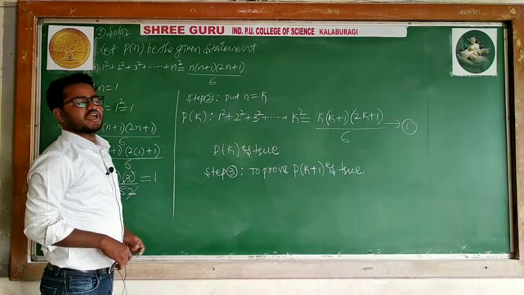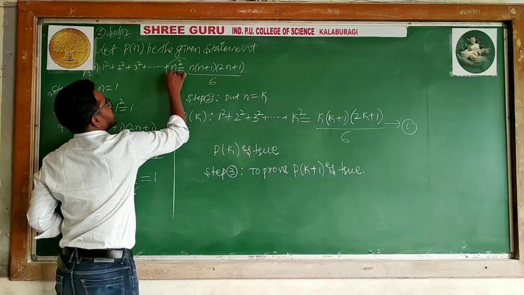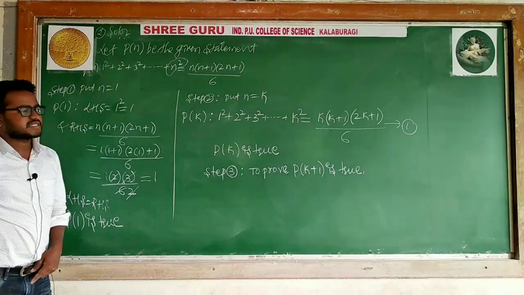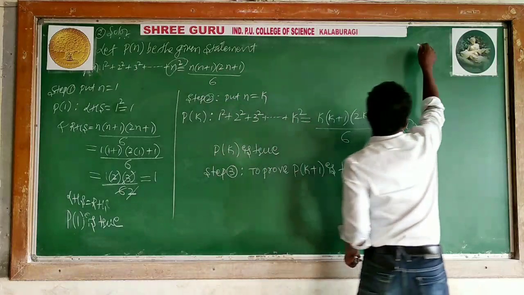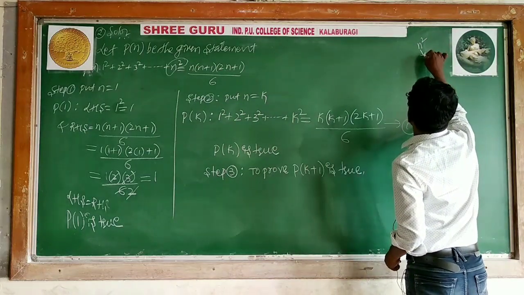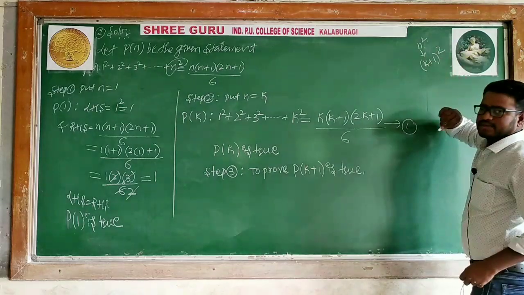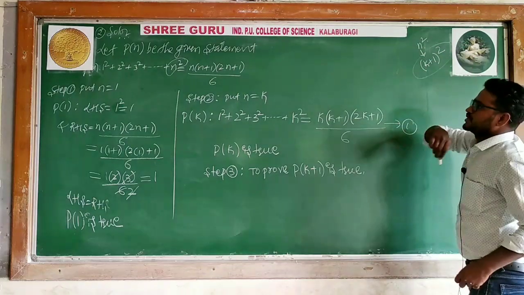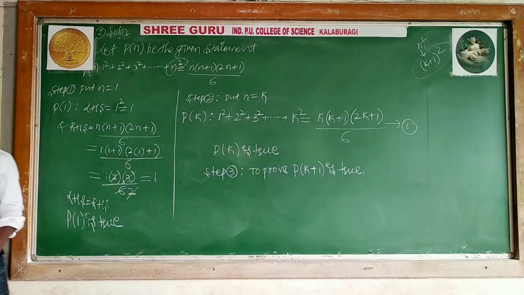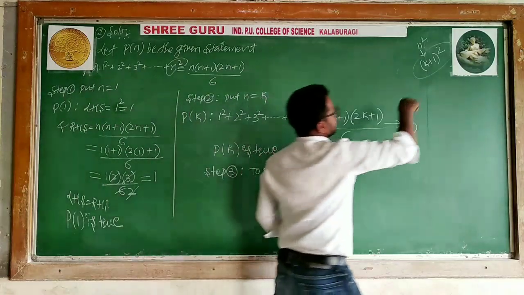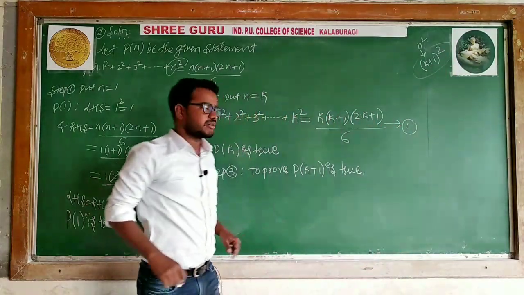If you want to prove this, we have to add one term. That term depends upon the last term, n square. Here n is replaced by k plus 1, so the additional term is k plus 1 whole square. If it is n square, add n square; if it is n cube, n cube; if it is n, n. So n is replaced by k plus 1, and the addition term is k plus 1 square on both sides.